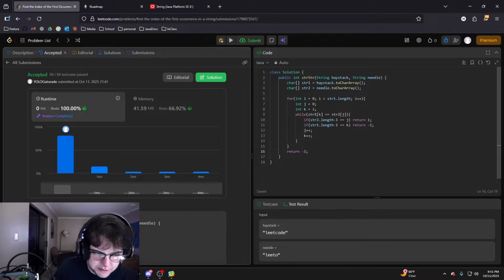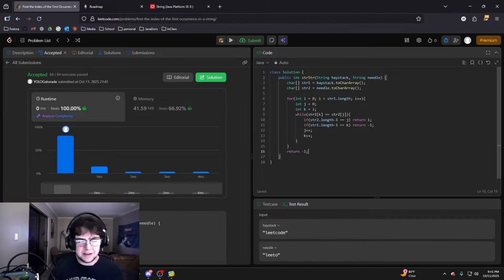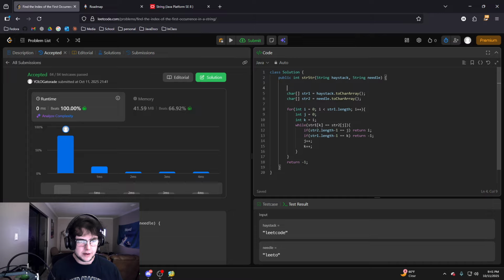And basically, because we could just forget about all this code and return Java's implementation of contains, or the index of needle.